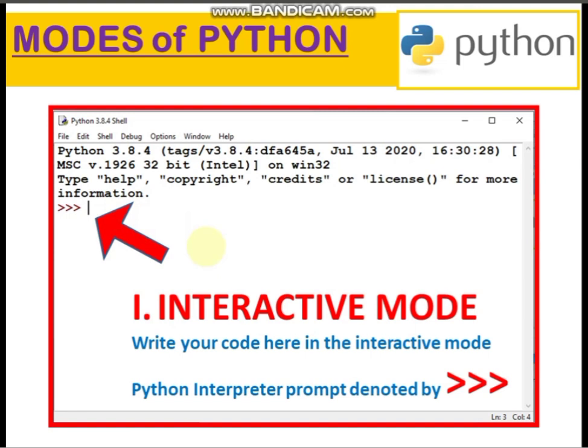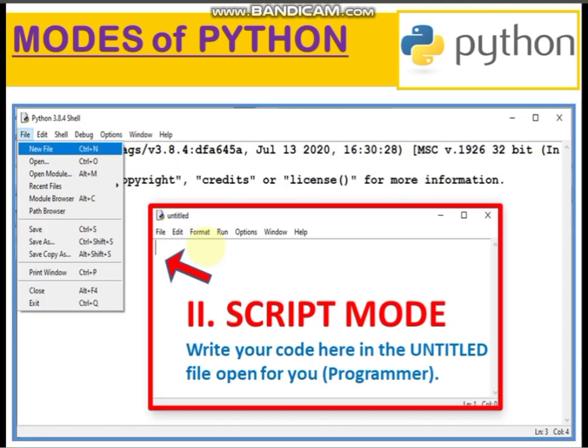But what is script mode? For script mode, you have to open the file menu over here, press new file, and an untitled window will open. Here you can write your entire program, multiple lines of code, one program that makes your script. That is why this is known as script mode.